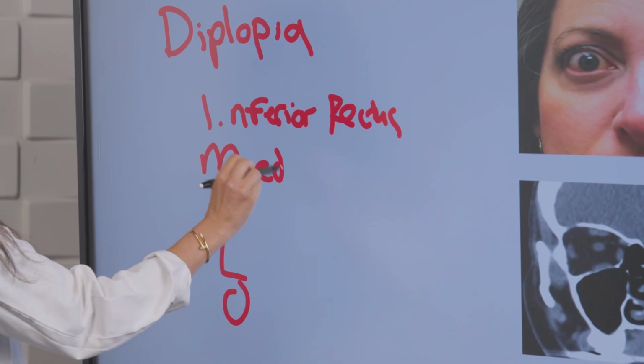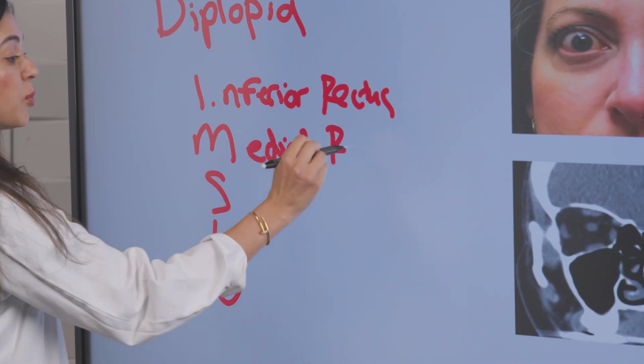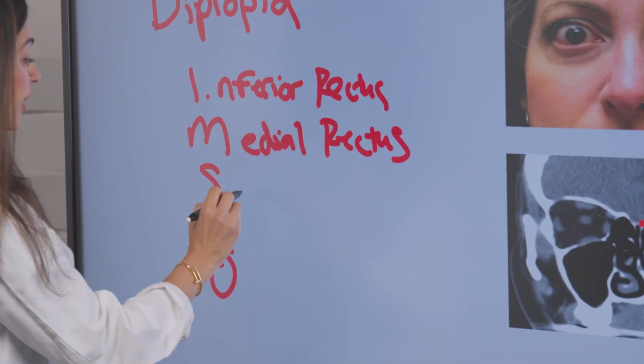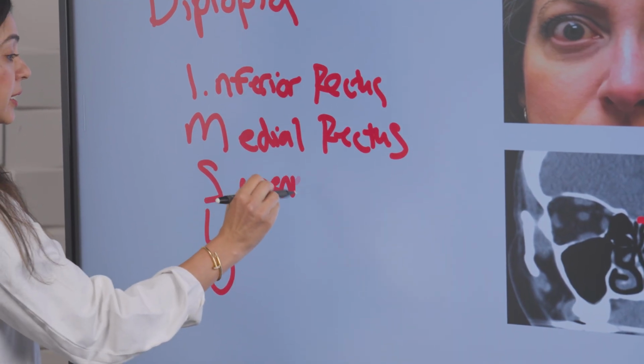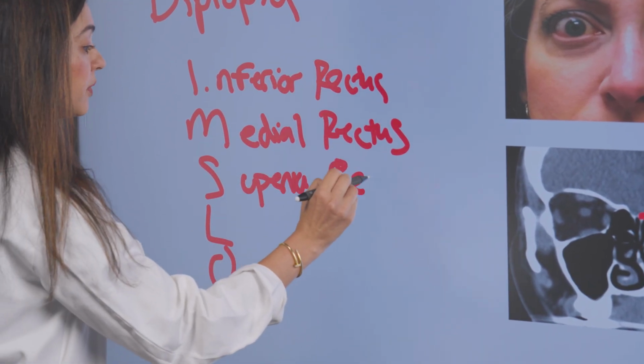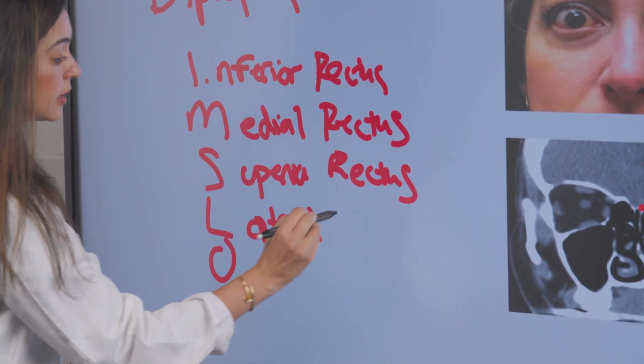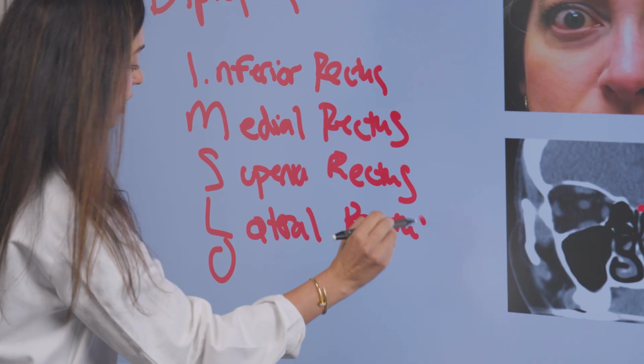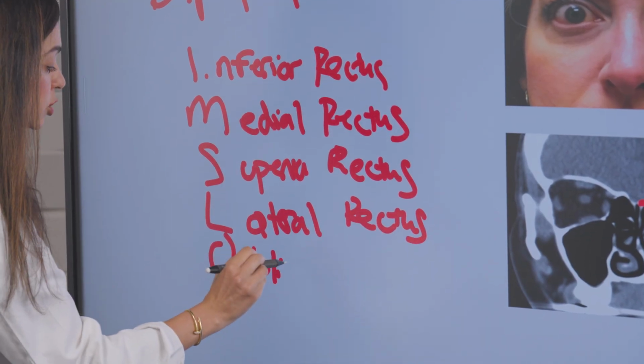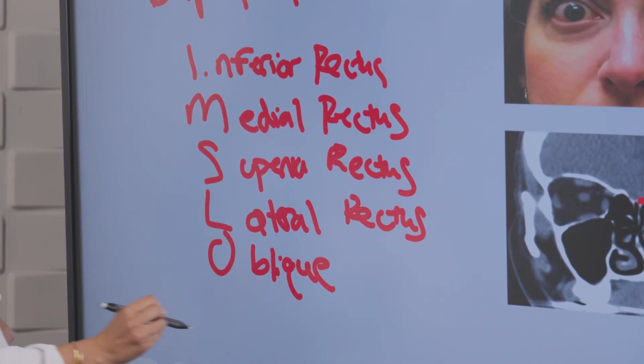The medial rectus is going to be the second most involved muscle, followed by the superior rectus, followed by the lateral rectus, and lastly, followed by the oblique muscles, the superior and inferior oblique muscles.